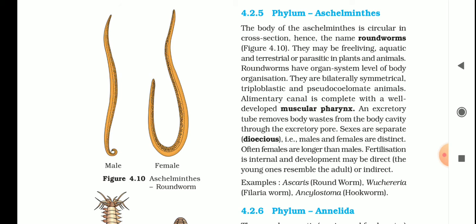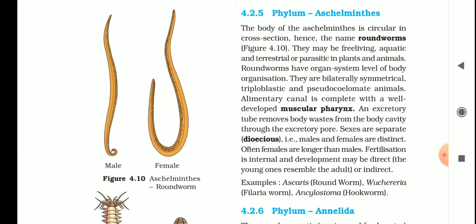Ascaris is also called roundworm, Wuchereria bancrofti is the filarial worm, and Ancylostoma is the hookworm. So all three are important. If the common name is given, then the biological name will be asked, and if the biological name is given, then the common name would be asked. So Wuchereria is the biological name, commonly known as the filarial worm.